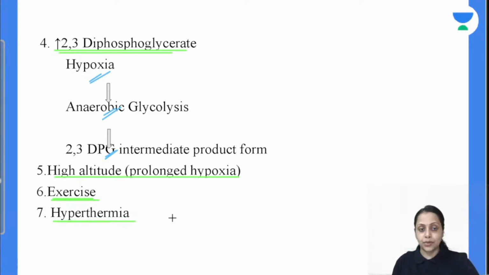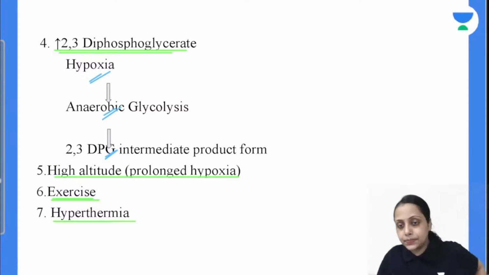Same situation, hypothermia, oxygen requirement is more, so ODC curve will shift towards right. So right shift of ODC curve is known as Bose effect. Is this clear with everybody? So right shift कब हो रहा है? It is occurring in the situation of hypoxia, hypocarbia, acidosis, 2,3-diphosphoglycerate, high altitude, exercise, and the hypothermia. Is this clear with everybody? Do reply fast.